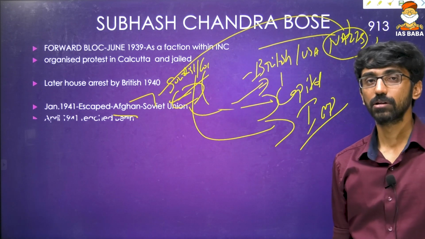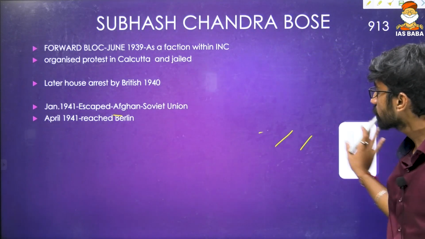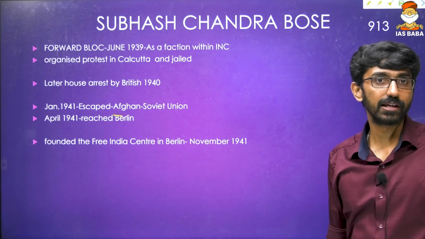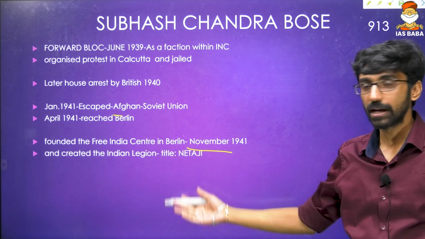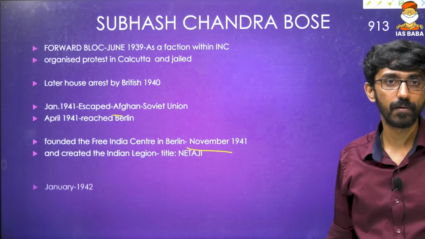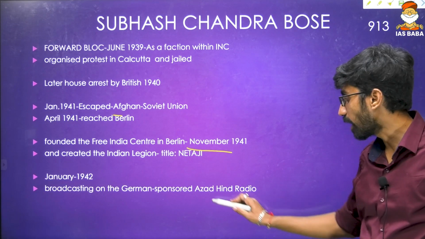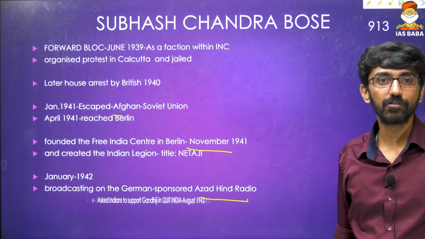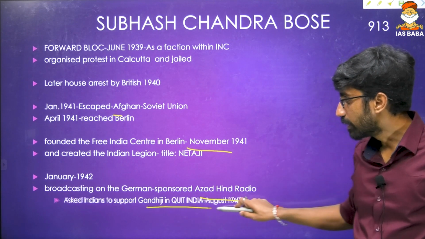Subhash Chandra Bose went to Germany. In 1941, he reached Berlin, and founded the Free India Center in Berlin in November 1941. Then he created the Indian Legion, and the Indian Legion soldiers gave him the title Netaji. In January 1942, he started broadcasting from a German-sponsored radio called Azad Hind Radio. Then he started one newspaper and one magazine also, and asked Indians to support Gandhiji in the Quit India movement in August 1942.